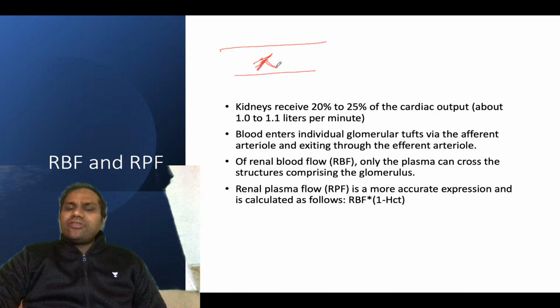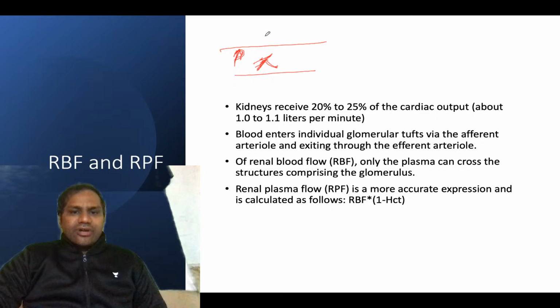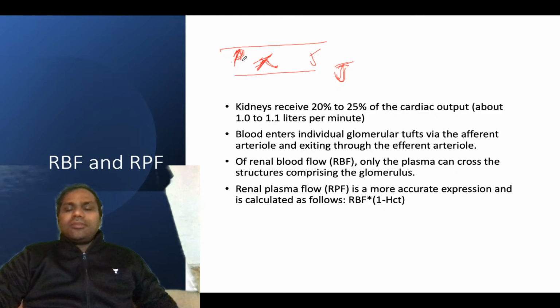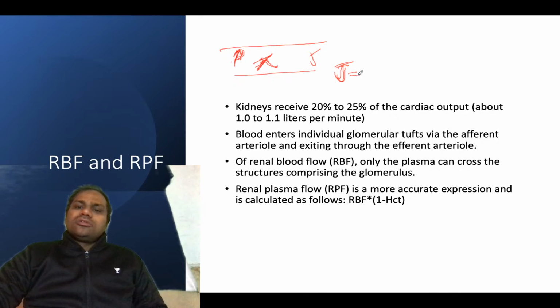So they need to fight with the oncotic pressure, and also they need to fight with the hydrostatic pressure. For any kidney, the J flow will depend on these two things, that is oncotic pressure and hydrostatic pressure, okay.